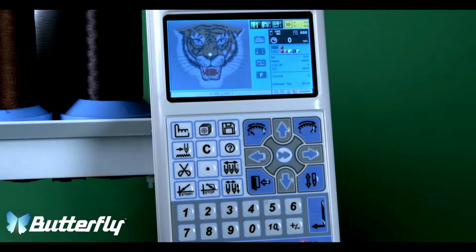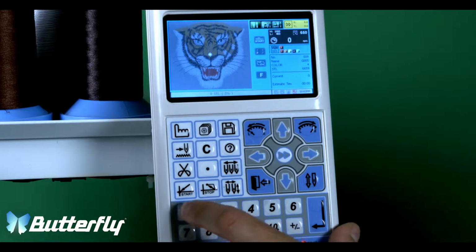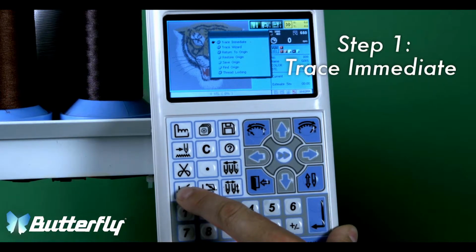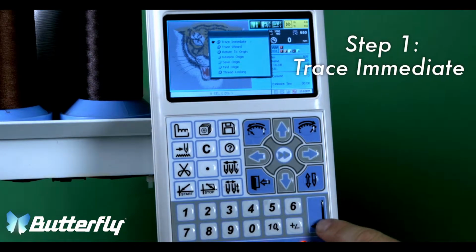In this video, I will be showing you how to trace a design. You will need to select the bottom left button that says Start, and it'll give you the first option, which is Trace Immediate. Go ahead and hit Enter on Trace Immediate.